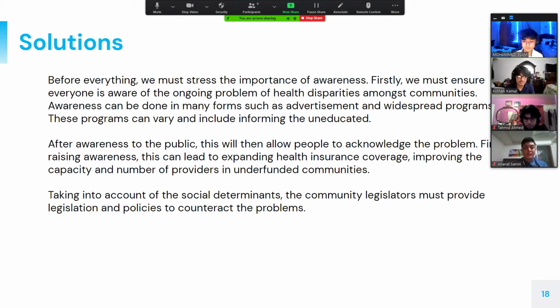First, by raising awareness, this can lead to expanding health insurance coverage, improving the capacity and number of providers in underfunded communities. Taking into account the social determinants, the community legislators must provide legislation and policies to counteract the problems.